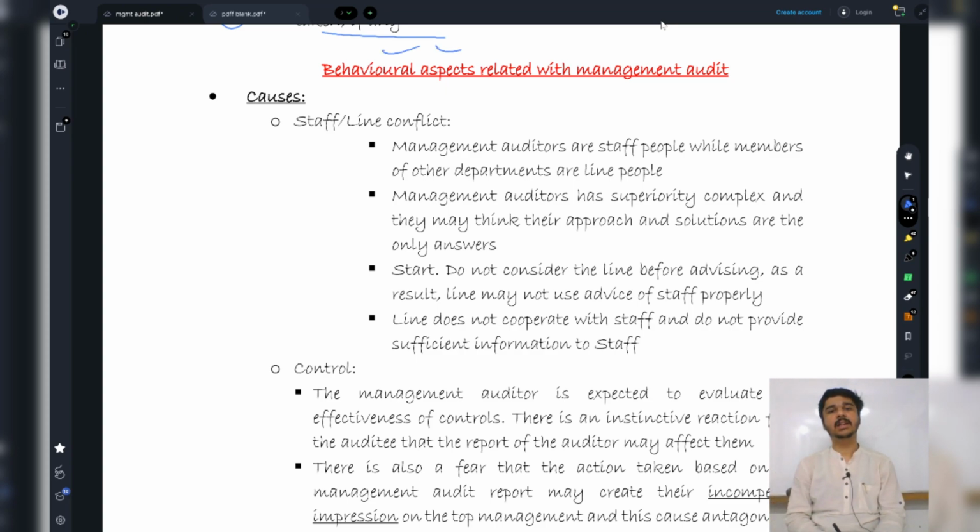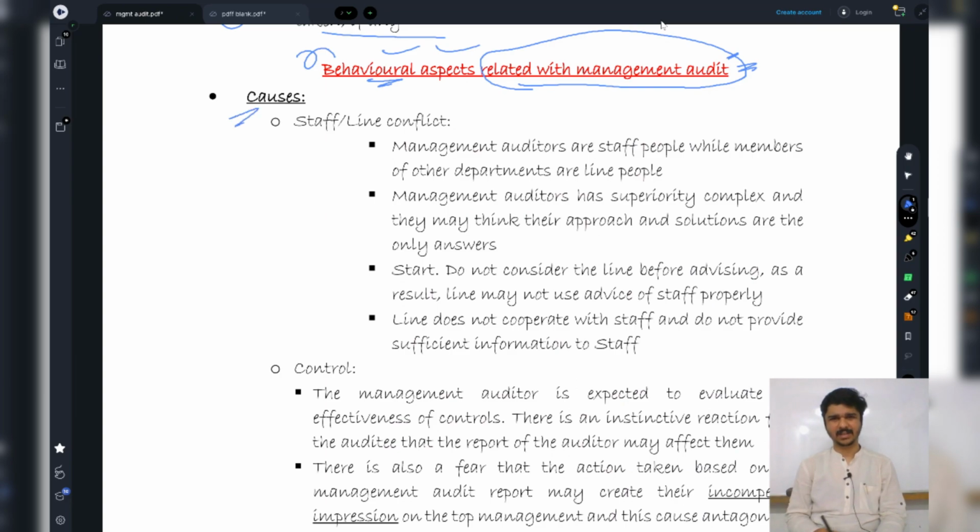So basically, there are certain behavioral aspects related to management audit. Whenever I went to them, they don't answer me. They just say that we don't need to answer somebody else. We are playing fine. We know we will win one day. We have good luck. So that's not going to happen. We need to study the causes of these behavioral issues, and we need to study the solutions for them.